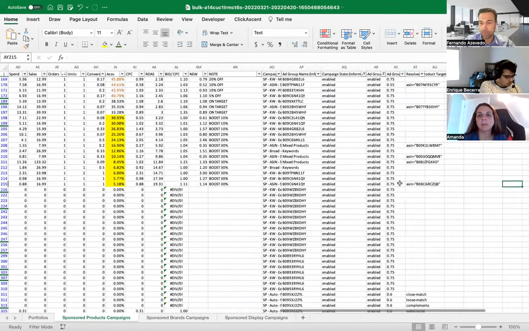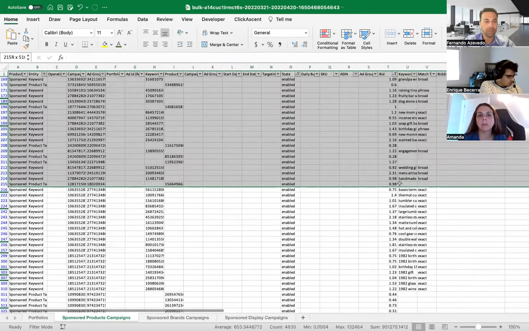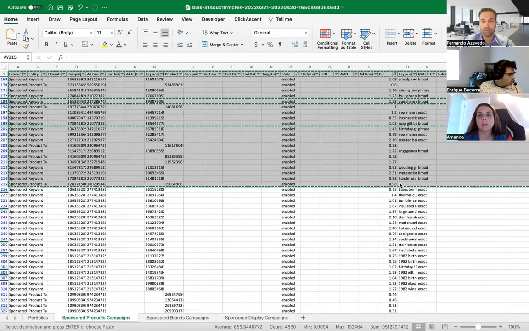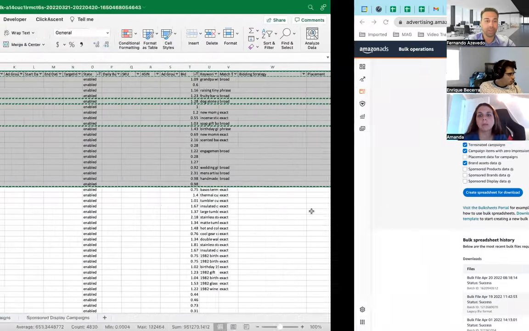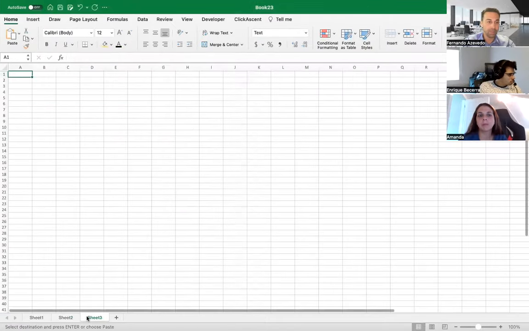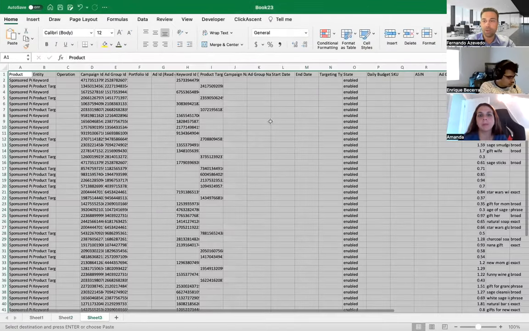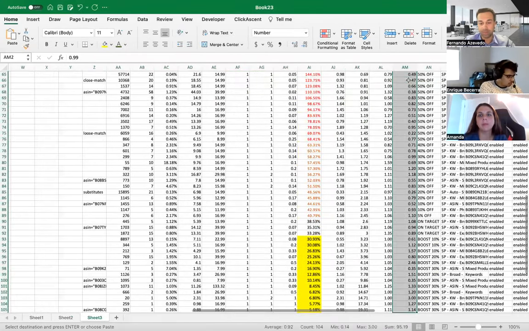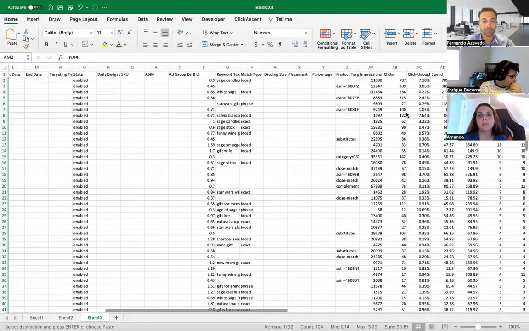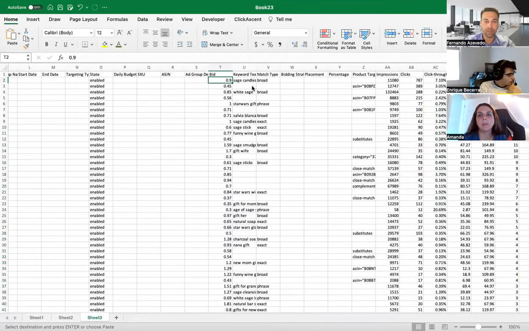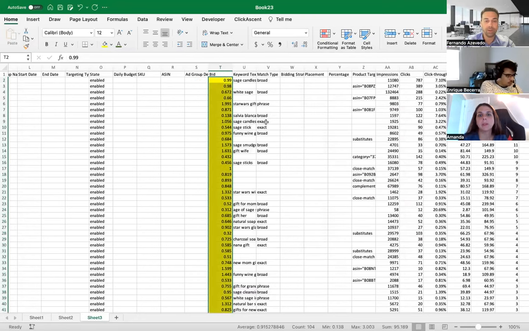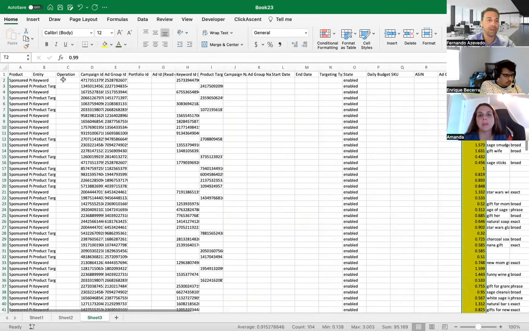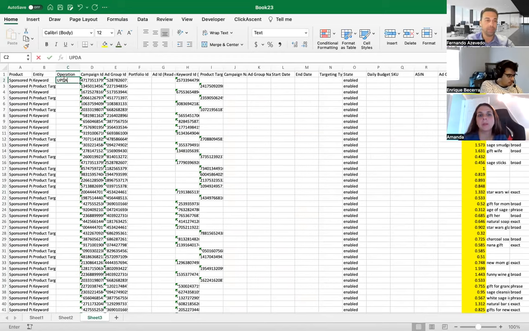I'm going to copy from here. I'm going to go to my spreadsheet, create a new tab, paste all my information here. I'm going to get the new bid that I calculated. I'm going to copy that, and I'm going to paste here on the bid column. I'm going to mark this as in yellow just to show me that I've completed this, and operation updates.